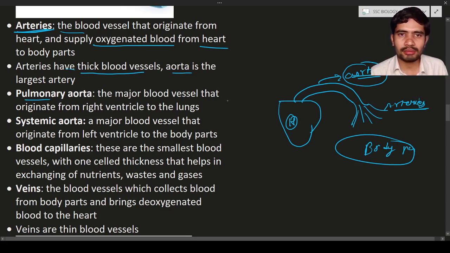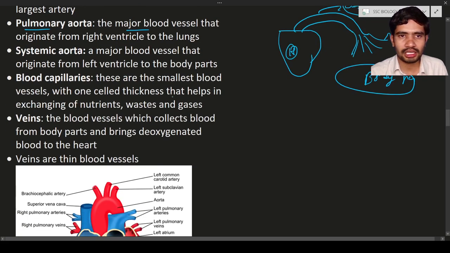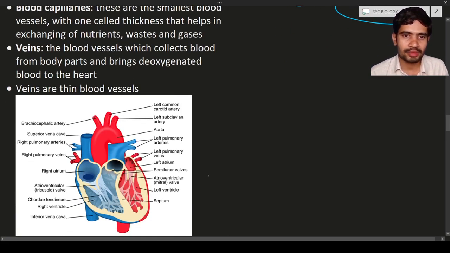The pulmonary artery means the major blood vessel that originates from the right ventricle to the lungs. Here you can see in this diagram: this is the first chamber, right atrium; the second chamber, right ventricle; the third chamber, left atrium; and the fourth chamber, left ventricle.